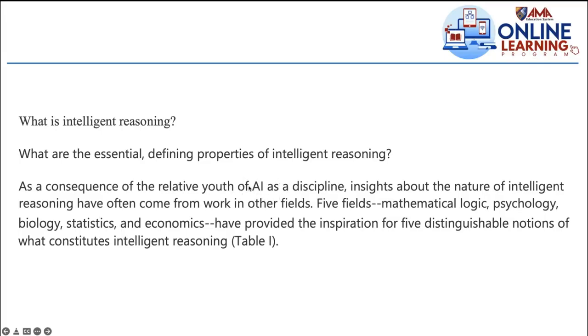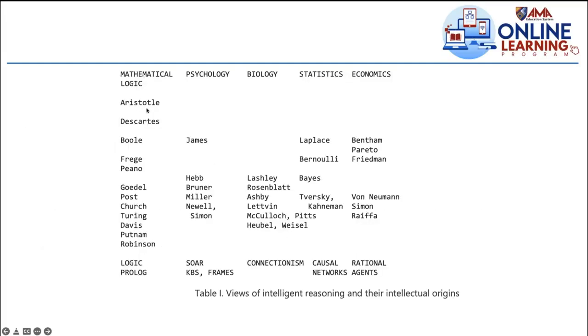So we know it's really the context. So what are these 5 fields? It's shown in the table. So let me just show you the table instead. So we have the mathematical logic. This is like the view of the reasoning, intelligent reasoning, in terms of this field. That's why I came up with this concept.